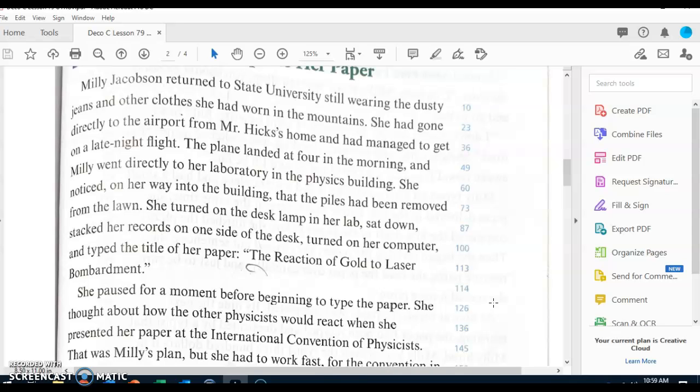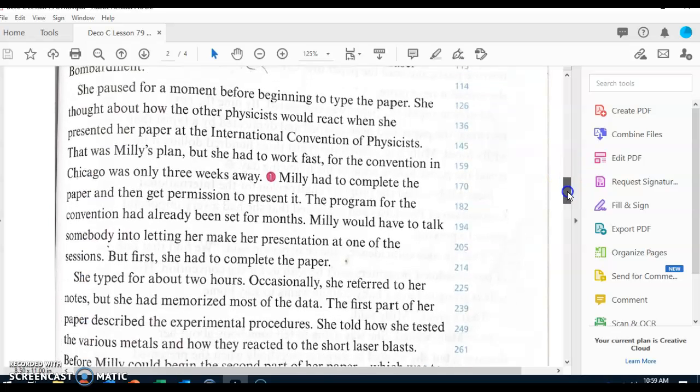The plane landed at 4 in the morning and Millie went directly to her laboratory in the physics building. She noticed on her way into the building that the piles had been removed from the lawn. She turned on the desk lamp in her lab, sat down, stacked her records on one side of the desk, turned on her computer and typed the title of the paper, The Reaction of Gold to Laser Bombardment.